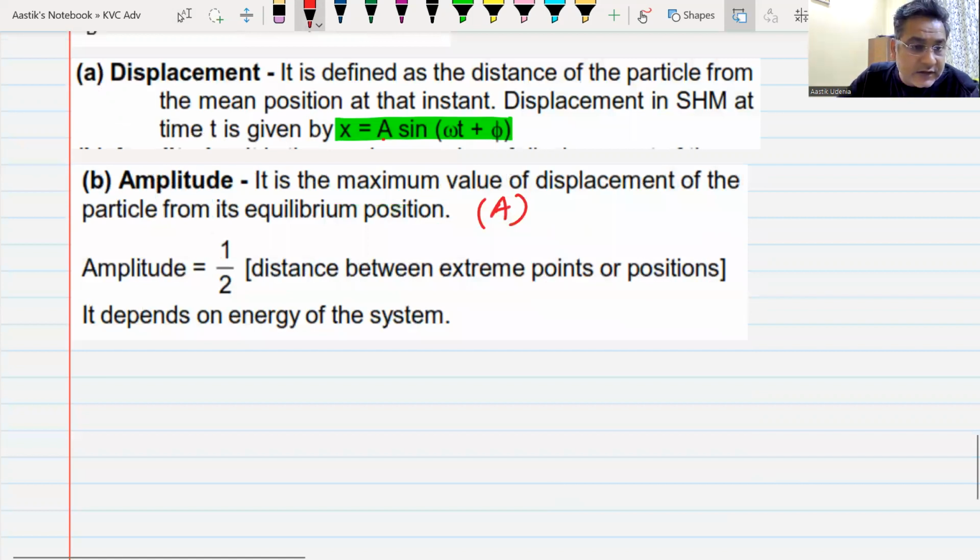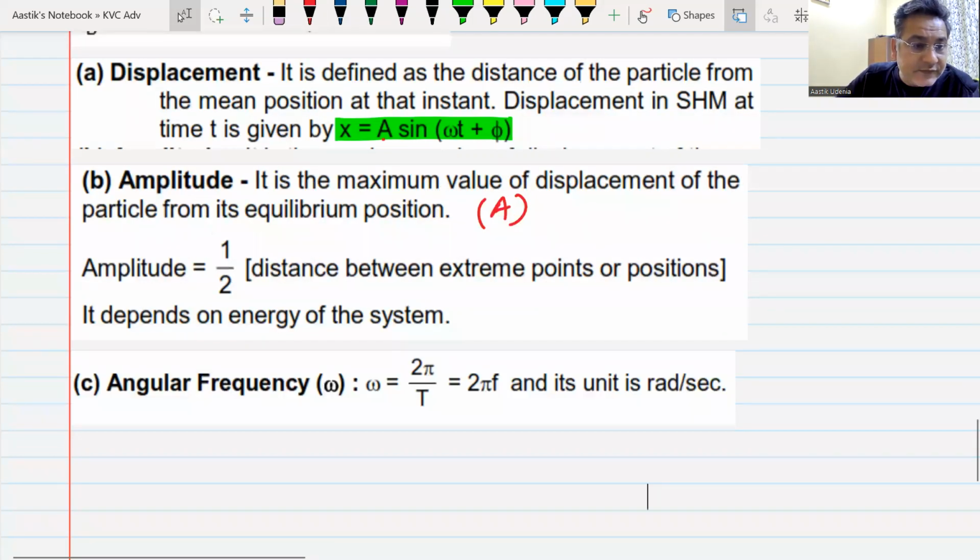Yes, sir. Then you have the next term, which is known as angular frequency or omega. We all know this term omega. Previously, we were calling it angular velocity. Now we are going to call it angular frequency. Everyone understands this, yes or no? Yes. Then we have the next term. I hope everyone is writing these terms. In this chapter, the only thing that is important is for you to understand these terms. If you understand these terms, things become very simple.